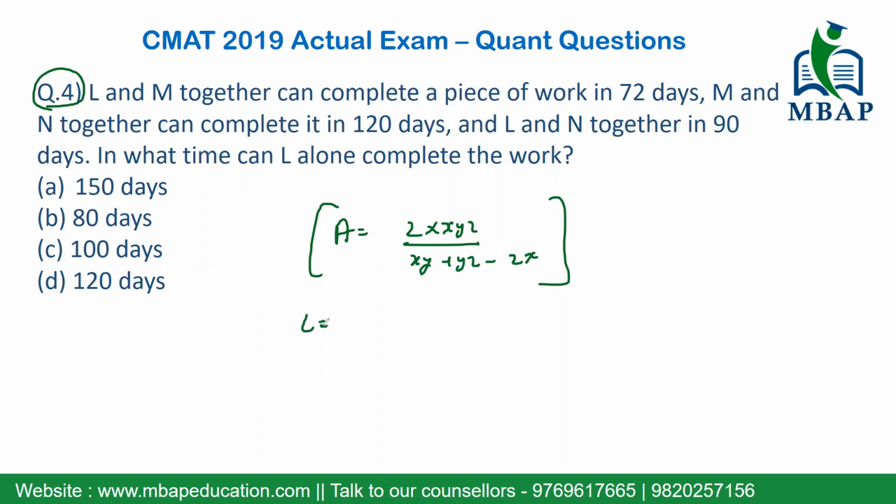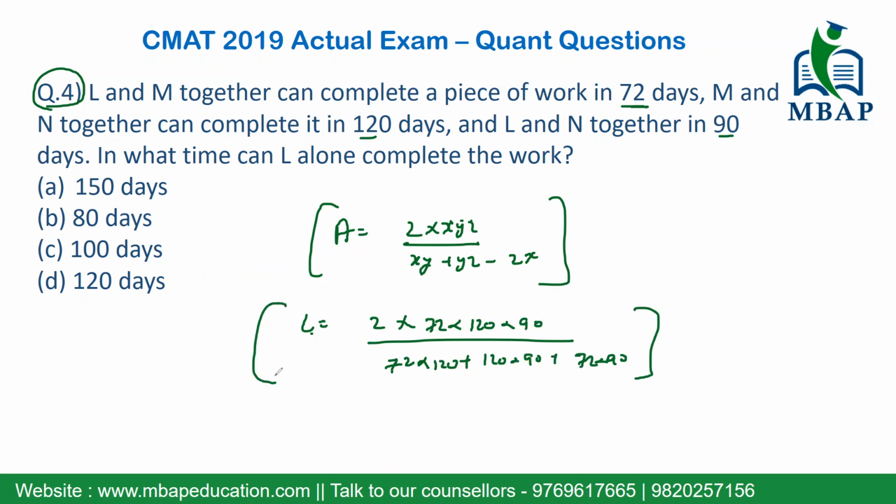All you need to do, if you want the value of L, is first understand what X, Y, and Z are. X is when the first two units are working together, which is L and M, which is 72. Y is where M and N are working together, which is 120. And Z is where L and N are working together, which is 90. So if you want the value of L, it's as simple as 2 into 72 into 120 into 90. This whole will be divided by X into Y, which is 72 into 120, plus 120 into 90, plus 72 into 90.